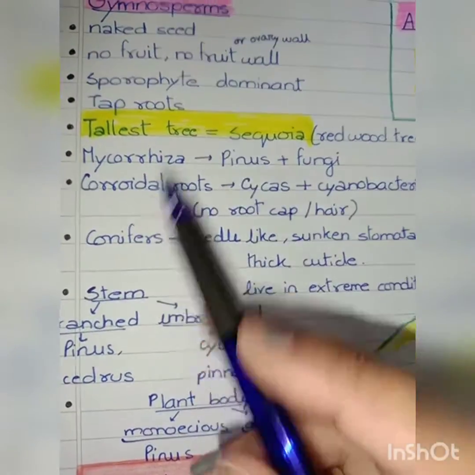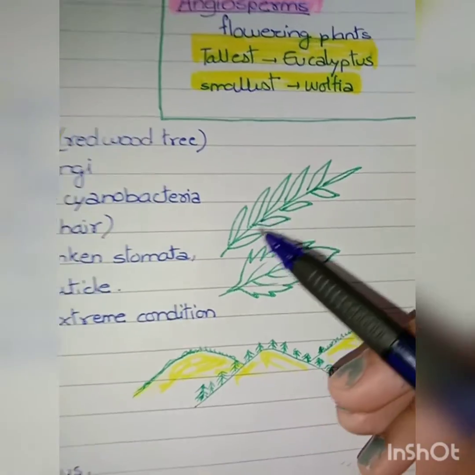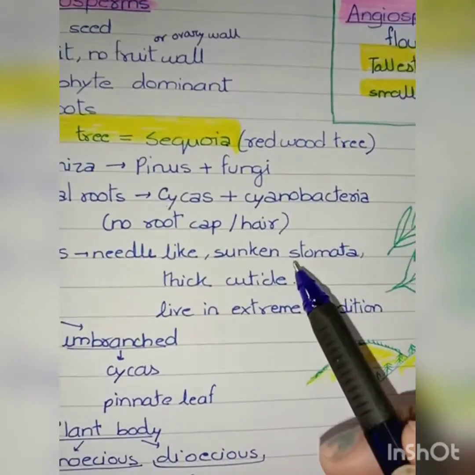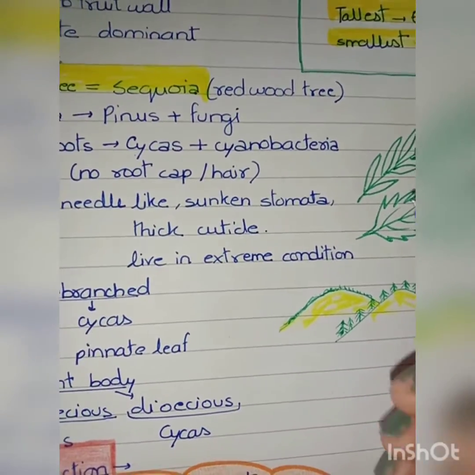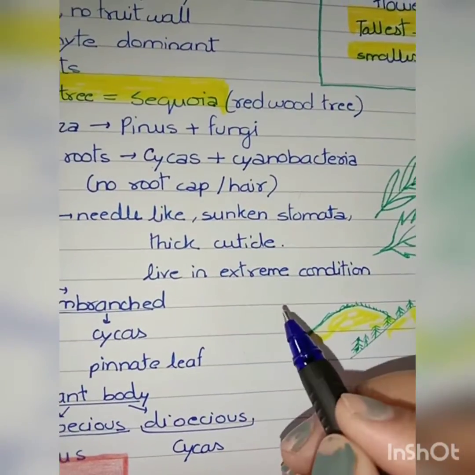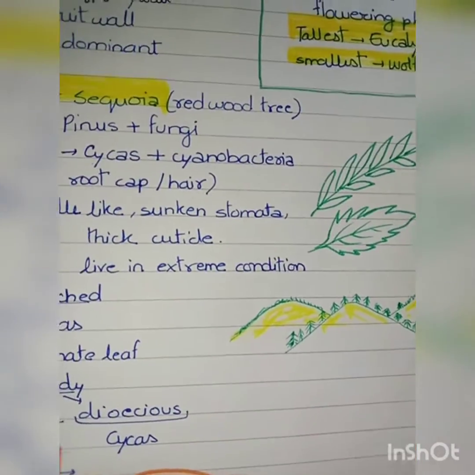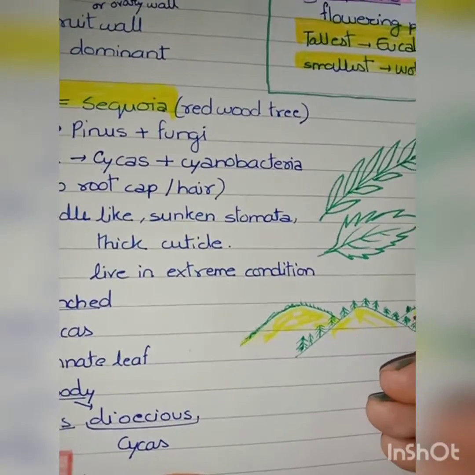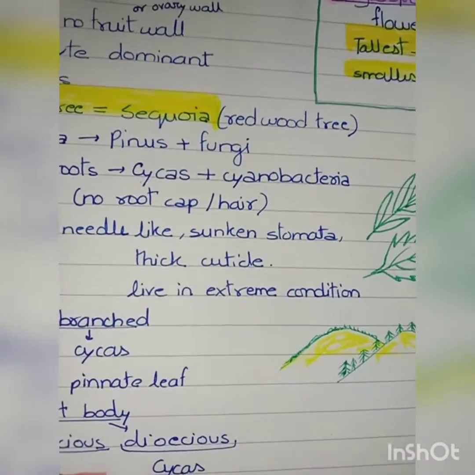Gymnosperms are also known as conifers because they have needle-like leaves. They have sunken stomata to reduce water loss because they are found in extreme conditions, for example hills, mountains, and extreme winter conditions. Hence they have a thick cuticle as well, just to reduce water loss.